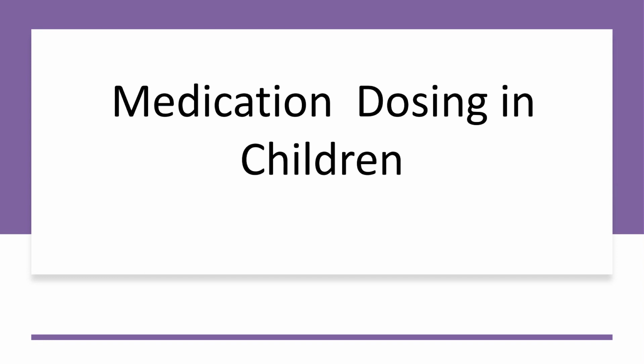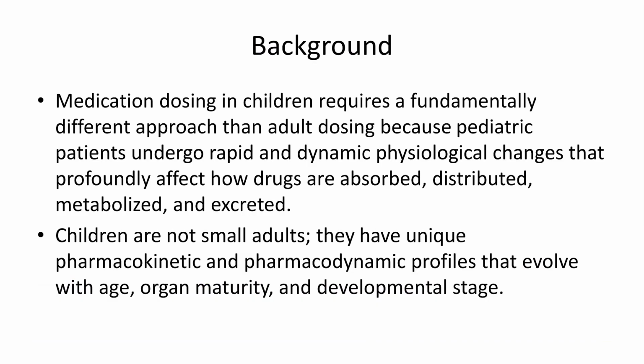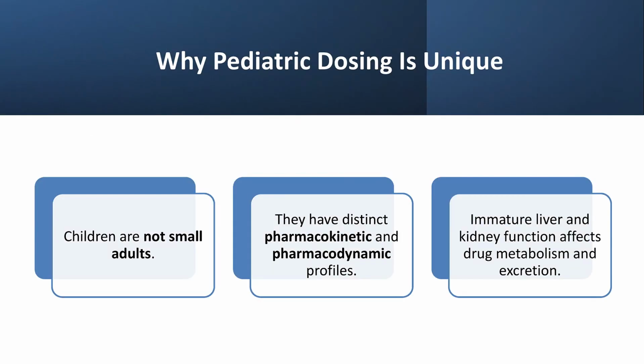The principles of medication dosing in children. Medication dosing in children requires a fundamentally different approach than adult dosing because pediatric patients undergo rapid and dynamic physiological changes that profoundly affect how drugs are absorbed, distributed, metabolized, and excreted. Children are not small adults. They have unique pharmacokinetic and pharmacodynamic profiles that evolve with age, organ maturity, and developmental stage.